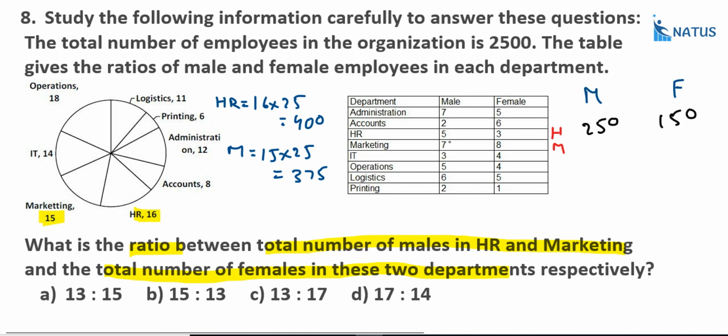Marketing total 375. Here 7 is to 8, that equals 15. If you divide this 375 by 15, then what happens? That is equal to 25. Right? 25 into 7, that is equal to 175 and 200 female. Right? What is the sum? This is equal to 425. And what is the sum? This is equal to 350. Now what we require? The ratio between these two. So 25 17 times and 25 14 times. What is the ratio? 17 is to 14. Option D is the correct answer.